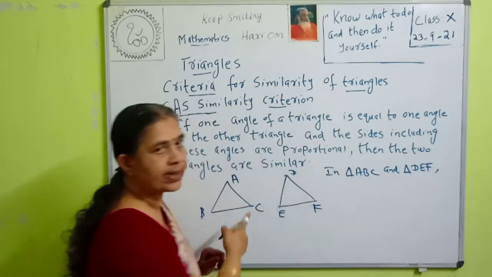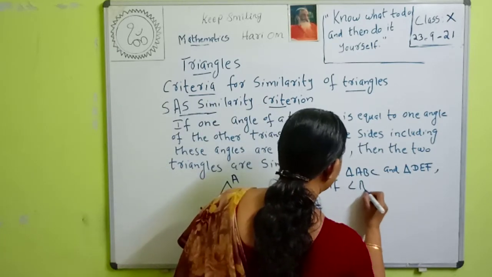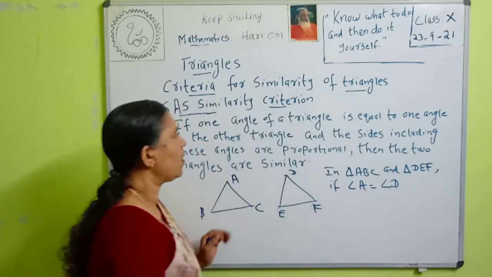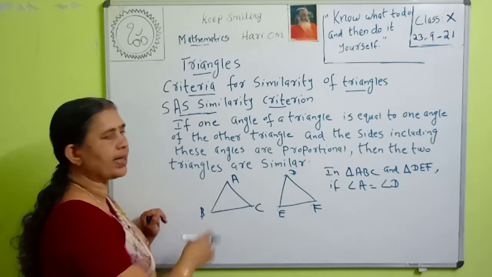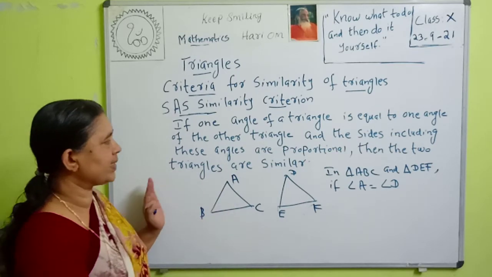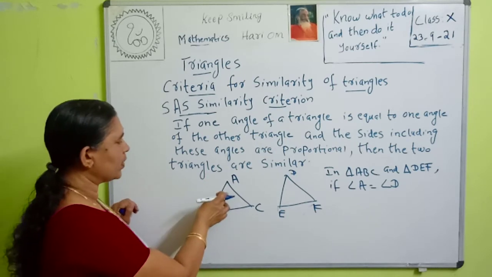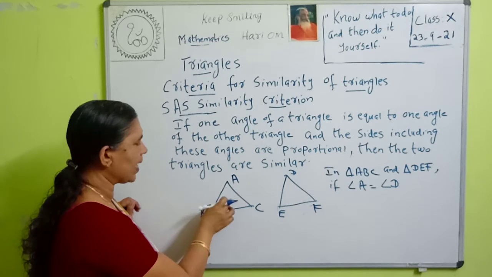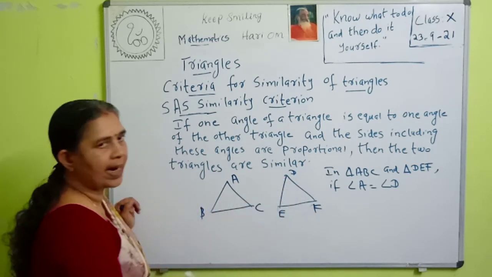If angle A is equal to angle D, that is one angle of a triangle equal to one angle of the other triangle, then what is the next condition? The sides including these angles. The sides including these angles are AB and AC in the first triangle, and DE and DF in the second.